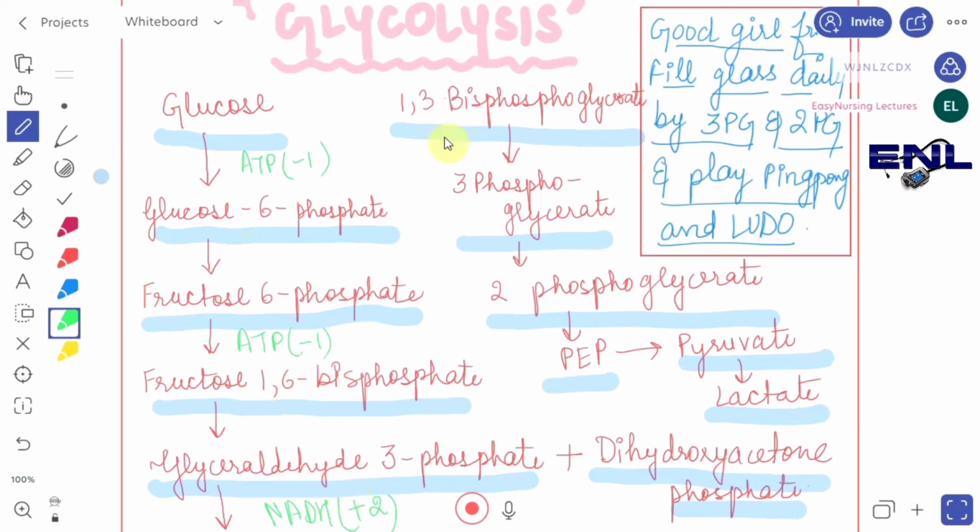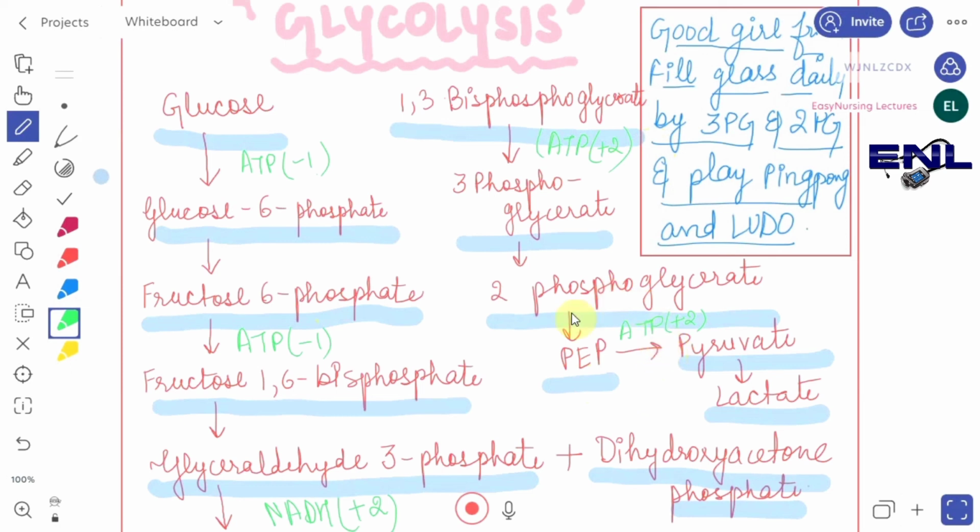Now again, in this step, 2 ATPs are added. 2 ATPs are added here. Okay, and at the last step, when phosphoenolpyruvate converts into pyruvate, 2 ATPs are also added. So you can easily learn from this: in the first step 1 ATP is going less, and skip one step, then 1 ATP is going less and it is converted into ADP. Then skip one step, 2 NADH will be added, and in the next step 2 ATP will be added, and at the last, when phosphoenolpyruvate is converted into pyruvate, then 2 ATPs are added here.